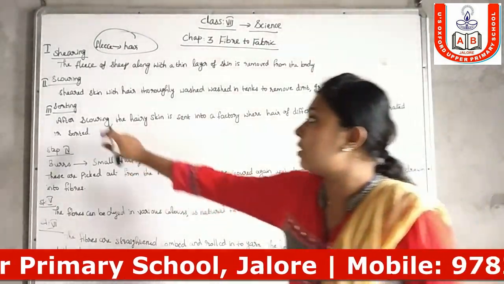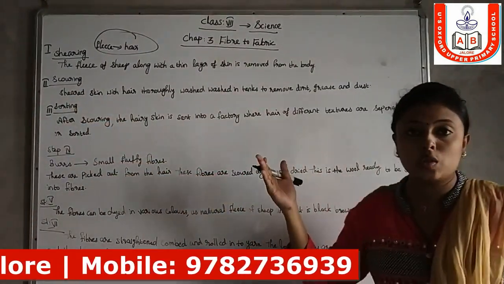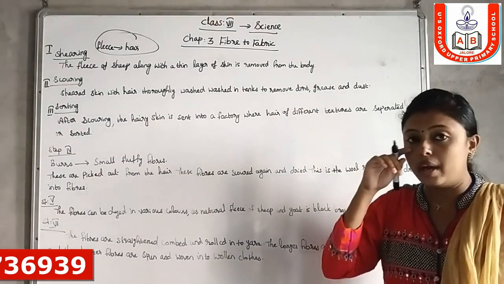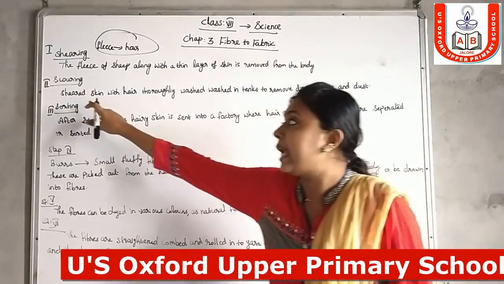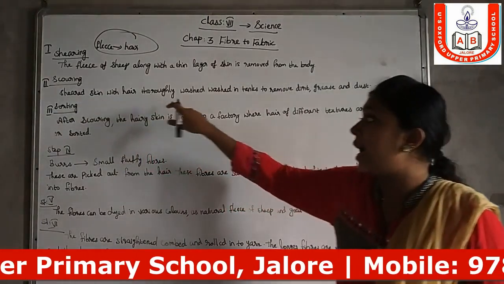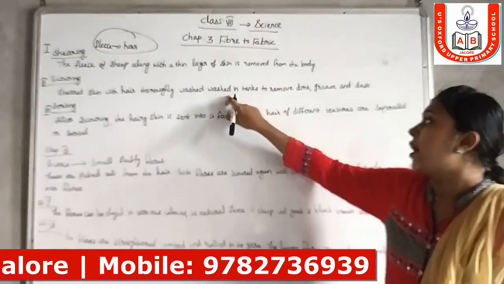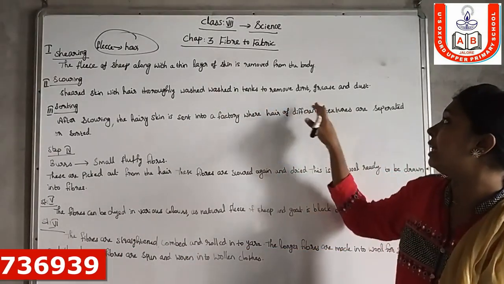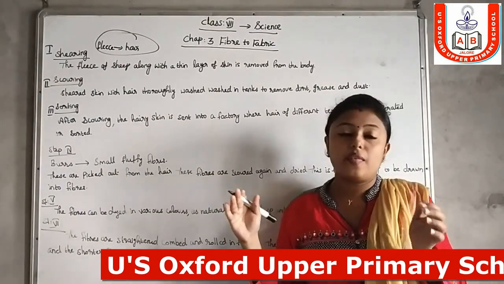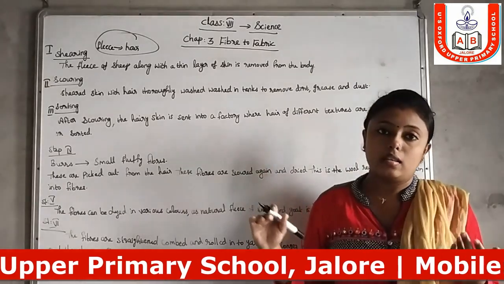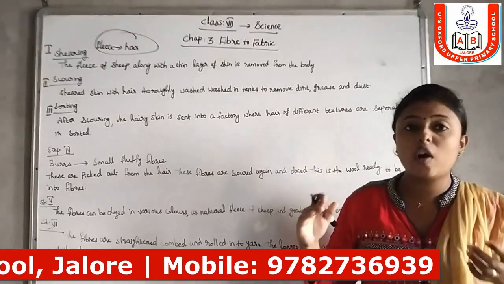Second process is scouring. The sheared skin with hair is thoroughly washed in tanks to remove dirt, grease and dust. So in the second step, first of all we shear the skin of the sheep along with the hair.